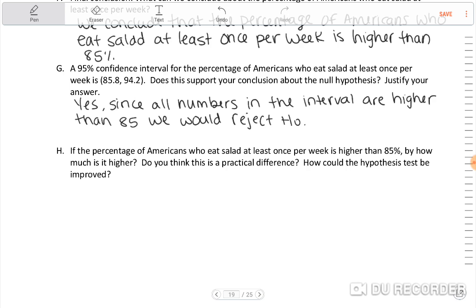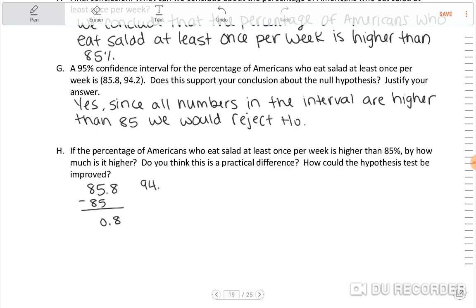If the percentage of Americans who eat salad at least once per week is higher than 85%, by how much is it higher? Do you think this is a practical difference? How could the hypothesis test be improved? Well, let's see. We have this interval right here, right? So if I say 85.8 minus 85, that's 0.8%.